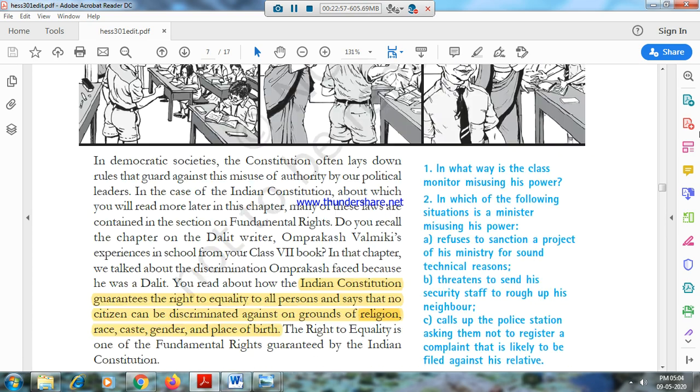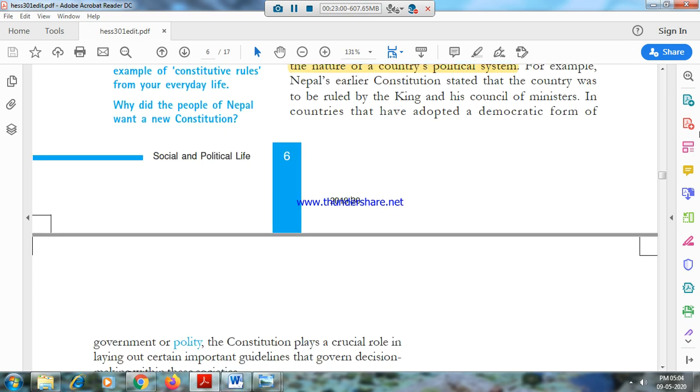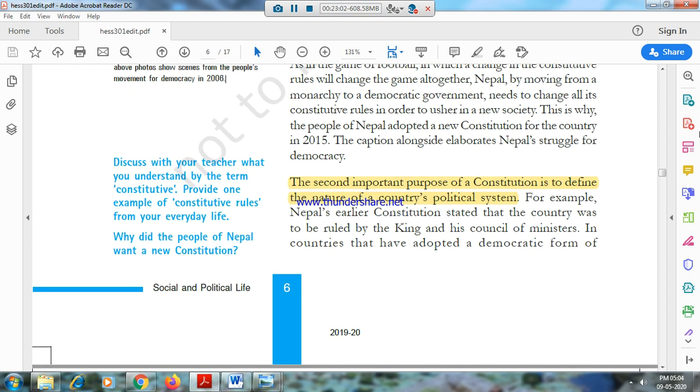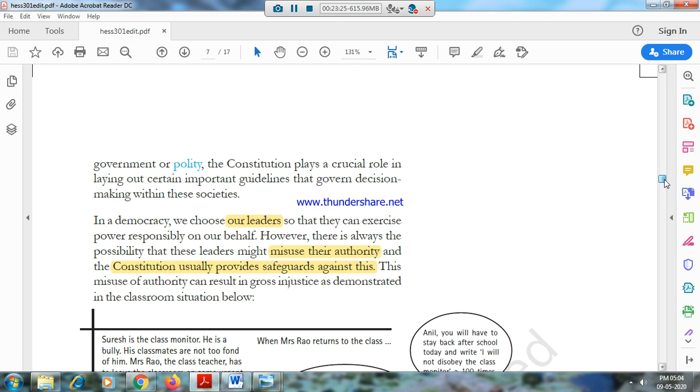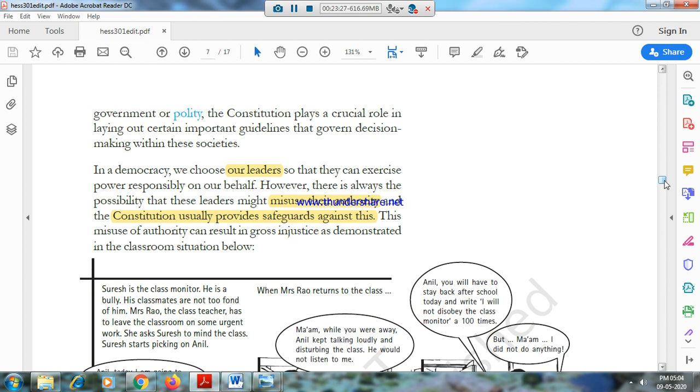Okay. So next, the second most important purpose of a constitution is to define the nature of the country's political system. What is a political system? That is, what are the bodies that will govern a country? First it said king and his council of ministers. Later it said democratic form, council of ministers elected by the people. Sometimes, the power given to these bodies of the political system is very well described by the constitution.